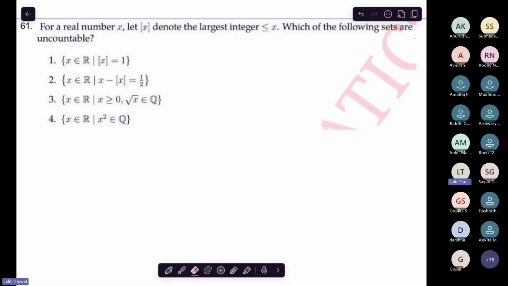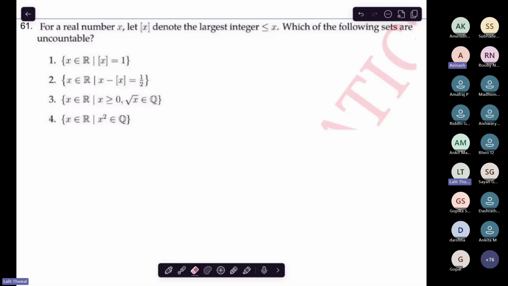Anyone who says that this is countable and can give the arguments, anyone can go ahead. Sir, the fourth one has to be countable because each rational number has at most two square roots in the real numbers.